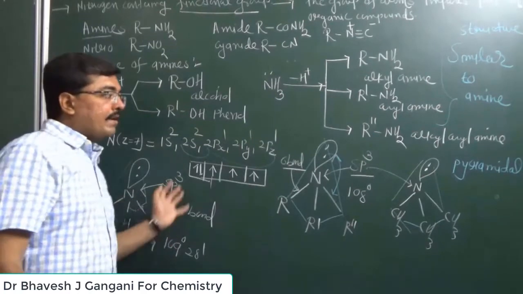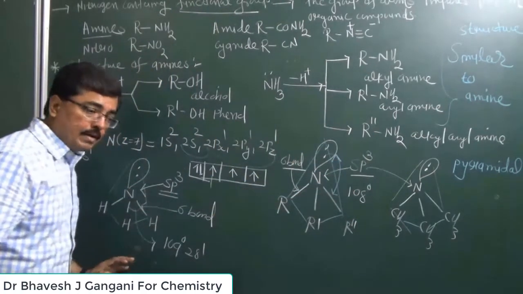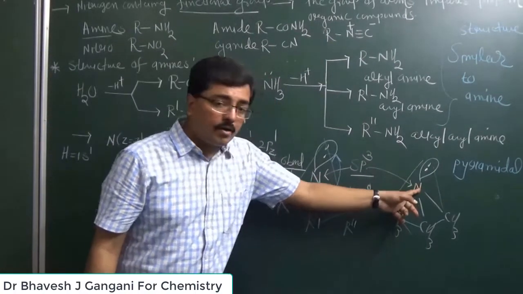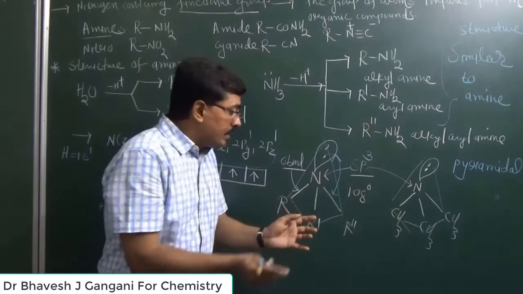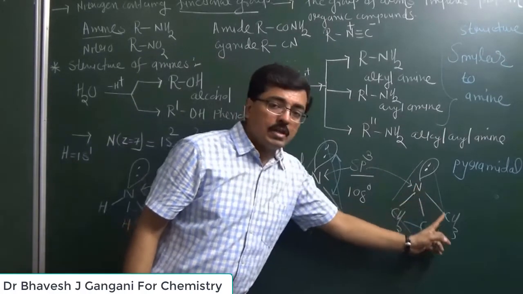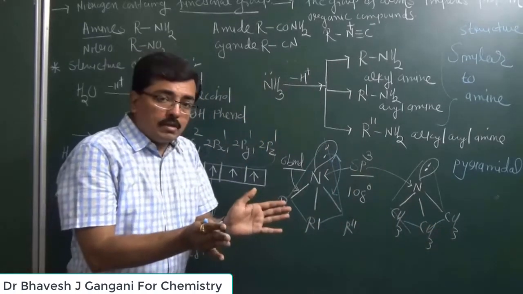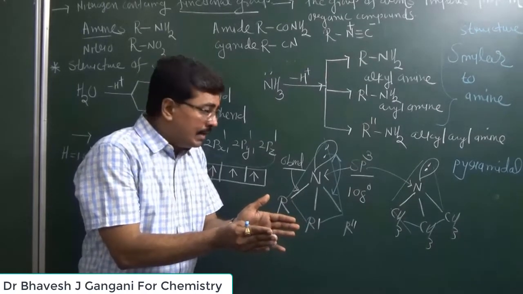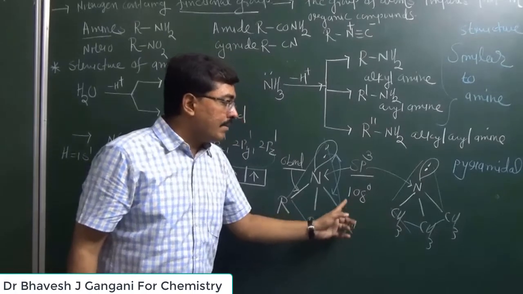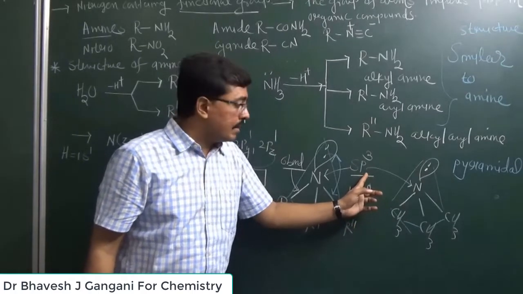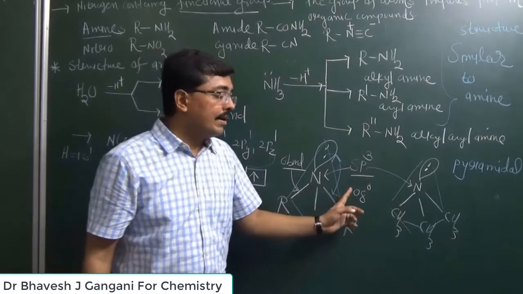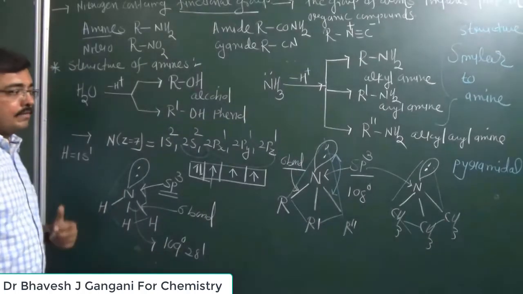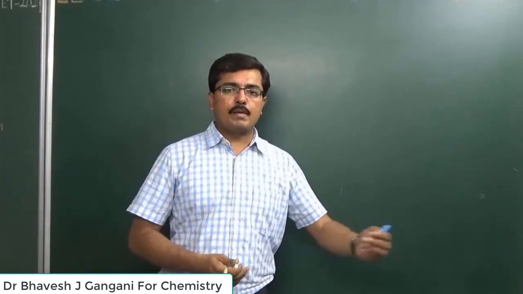Now, amine is obtained from ammonia, so the structure of an amine compound is similar to the ammonia structure. The nitrogen's non-bonding electron pair will repel the bonding electron pairs of the nitrogen-carbon sigma bonds, and due to this, according to valence shell electron pair repulsion theory, the bond angle decreases slightly. So in trimethylamine or another secondary or primary amine, the bond angle will be near 108 degree instead of 109 degree 28 minutes. This is the structure of amine compounds.